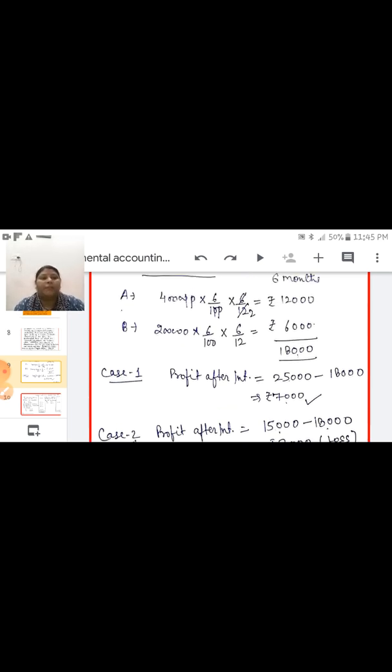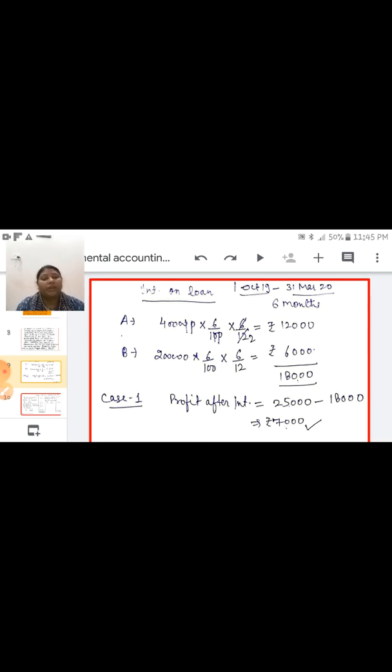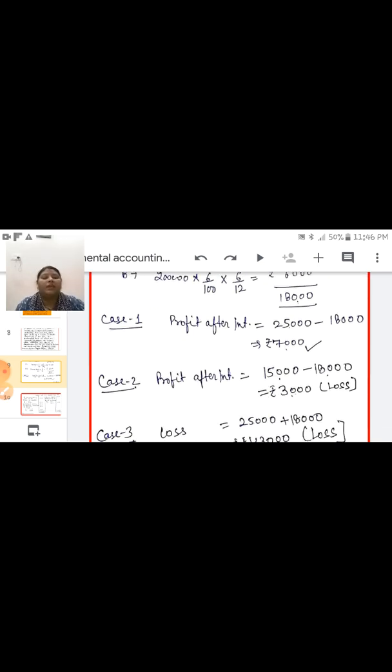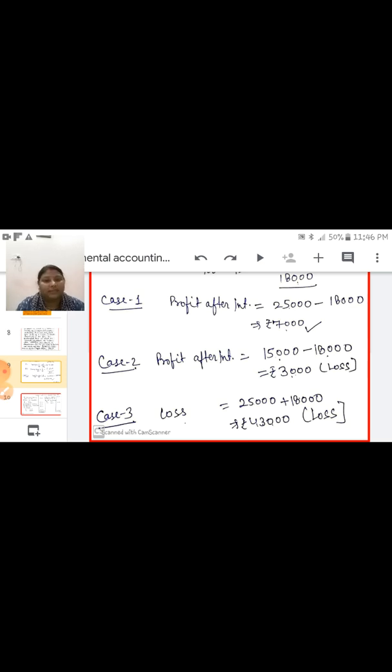Again I am telling you, first calculate interest on loan. You have to see the time period, and you can write down the rate of interest according to the condition. It is given that the partnership deed is silent, which means absence of a partnership deed, so the rate of interest is 6%. Calculate interest on loan and after that subtract it from the profit. In all three cases you have to find the answer. In this way you have to calculate interest on loan and the amount of profit.